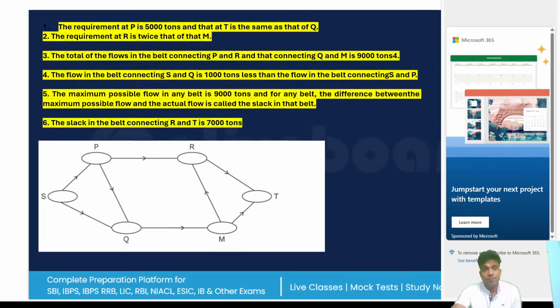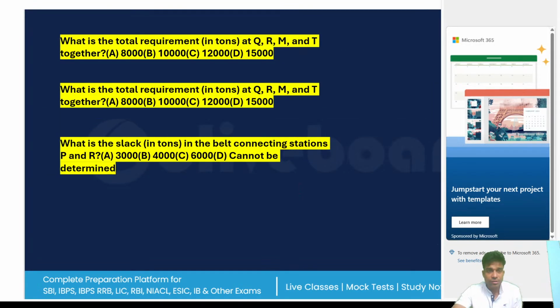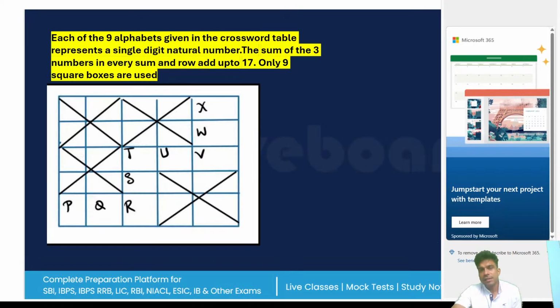And based on this, I have some questions also. See the questions, guys. Questions are very big. Based on this, we have a lot of questions also. Three questions. I am just giving you an example. Have you seen such kinds of DI earlier? Basically this is a DI, right? Data interpretation. How to interpret this data. Again, a very, very important thing. As I said, the way you understand the data, then you can solve the question.